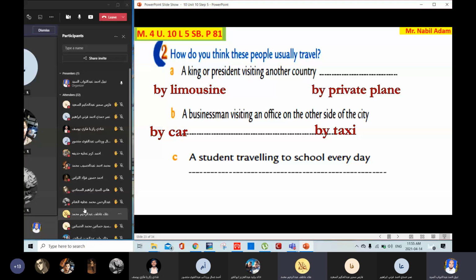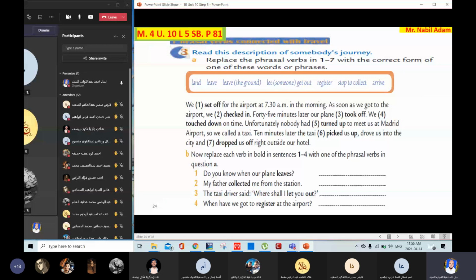By car and by bus. By car, by bus, or we can say on foot. By car, by bus, by bicycle, or on foot. Now, we are going to revise what? We are going to revise the phrasal verbs we studied in the new words or the new vocabulary.